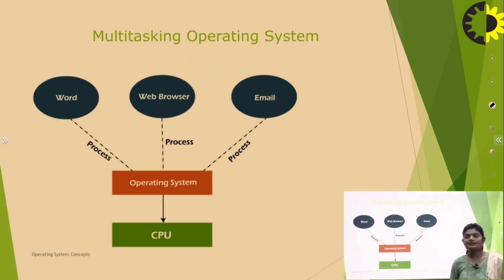So now we discuss different types of operating systems. Multitasking operating system. Here we have one CPU, one operating system, and you can perform multiple tasks from this operating system. Like if you want to access a Word file, a web browser, at the same time know about your email, and if you want to play a game or play music, then the multitasking operating system is performed here.